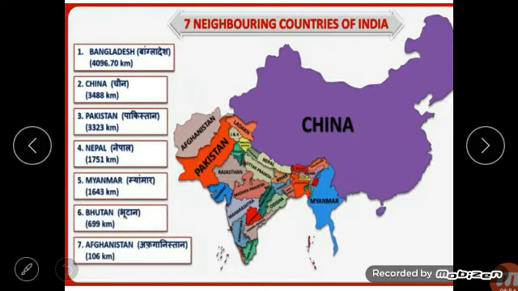Now next, China. China is almost 3 times the size of India. It is 3 times greater than the size of India. This is your India, no? So it is that much large. It is the most populous country in the world. As I have told, most population is in China. It is the largest country in population, China.